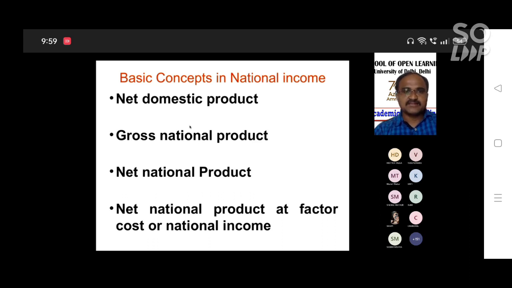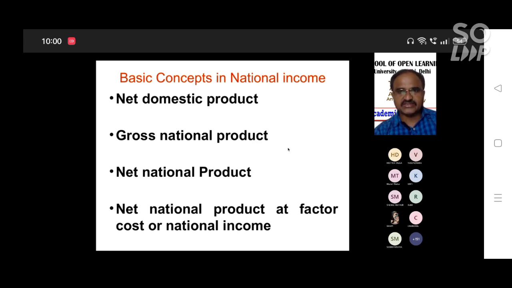Next, gross national product. Earlier we discussed gross domestic product; now we are discussing gross national product. In gross national product, there is NFIA, net factor income from abroad, included in the gross domestic product. So gross national product is the market value of all final goods and services produced within an accounting year, including net factor income from abroad.